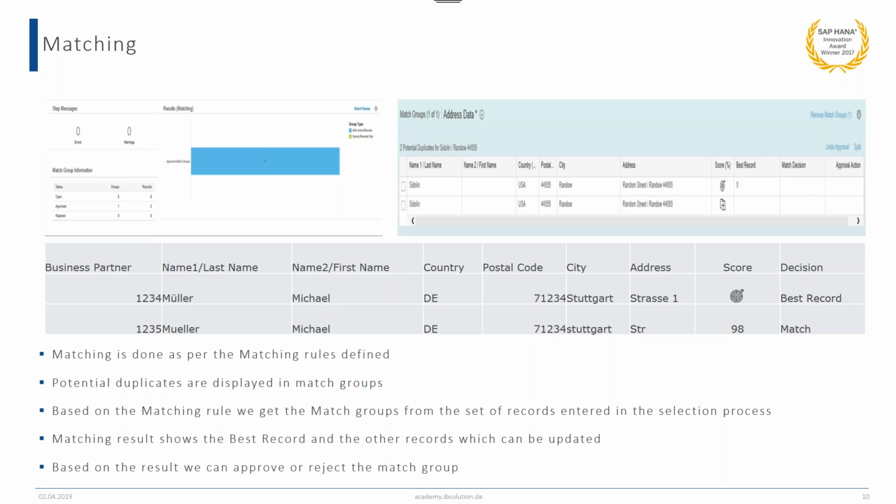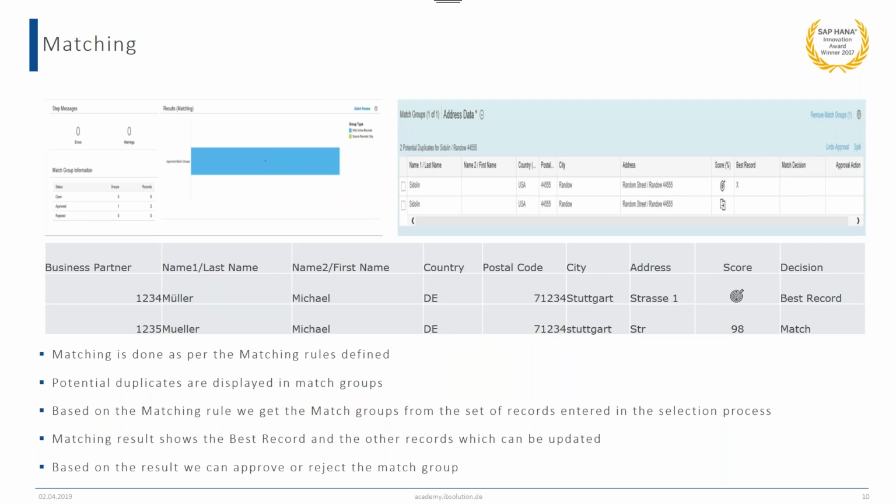Here I have an example where we have two business partners, business partner number 1234 and business partner 1235. If you notice, these are nearly identical records, but there are a few differences. The spelling of the last name is a little different.